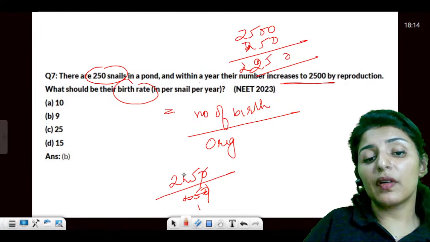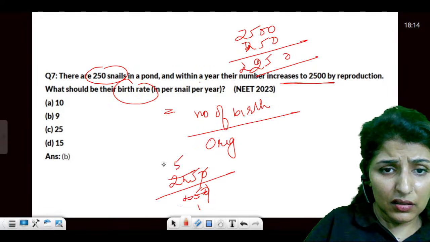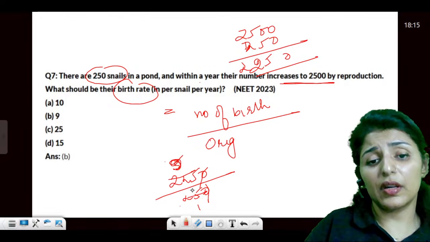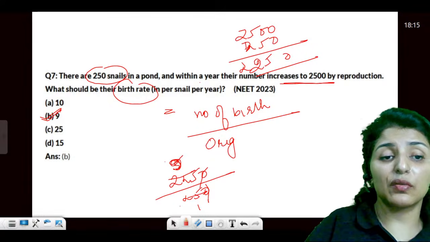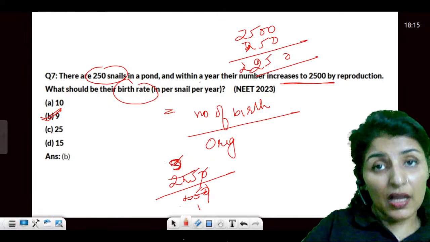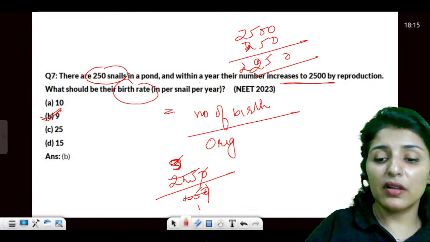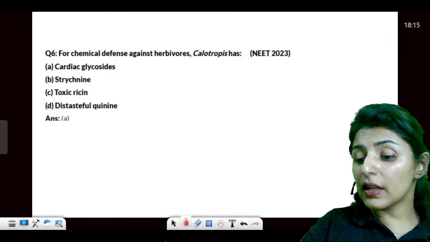It will be 25 ones are 25, 25 fives are... sorry, 25 nines are... yes, 25 nines are 225. The answer would be this. Is that clear? 25 fours are 100, 25 eights are 200, 25 nines are 225. So the answer will be 9. Are you getting that? How to solve the questions?